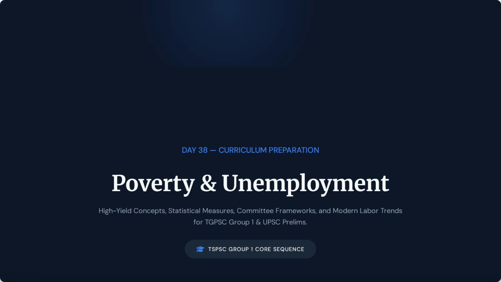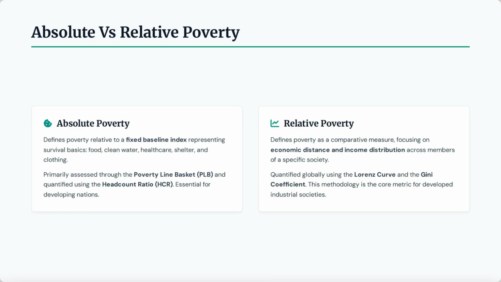Today's topic is poverty and unemployment. Absolute poverty defines poverty relative to a fixed baseline index representing survival basics: food, clean water, healthcare, shelter, and clothing. Relative poverty defines poverty as a comparative measure, focusing on economic distance and income distribution across members of a specific society.